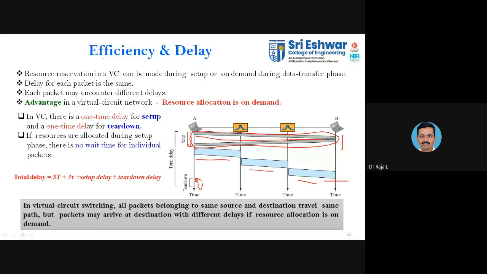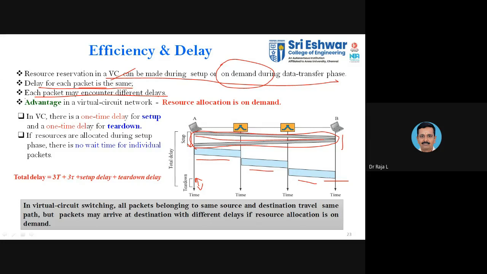Okay, so the resource reservation in a virtual circuit can be made during the setup, on the on-demand data transfer. This on-demand is associated with packet switching, and this virtual circuit is associated with the dedicated path of circuit switching. So delay for each packet is the same. Each packet or frame that you are transmitting will encounter the same amount of delay, whereas in datagram each packet may encounter a different delay. The processing delay will be the same, but the queuing delay will be different. That is what is meant here.